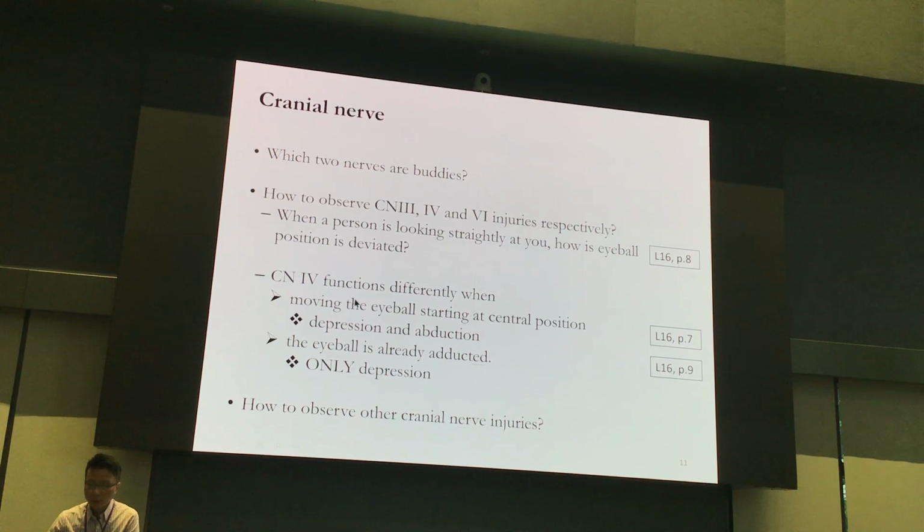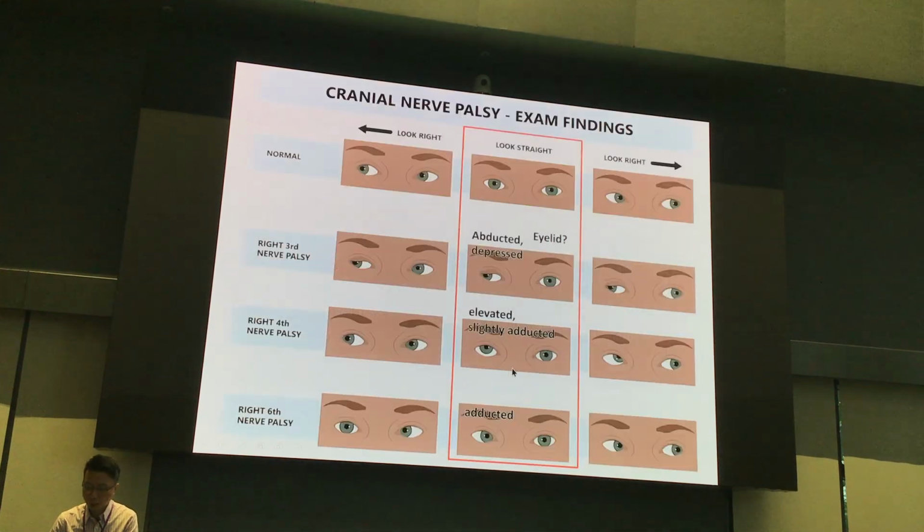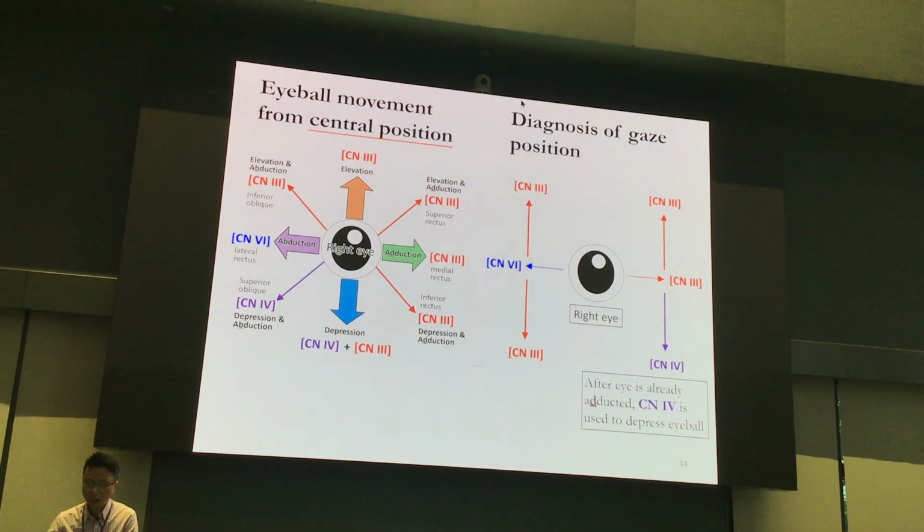Also, some questions focus on the CN4 functions. Actually, these functions of the cranial nerve will have different responses when the person tries to move the eyeball from the central position, and also when the eyeball is already abducted. So maybe you still have no idea. What about I give you this page?